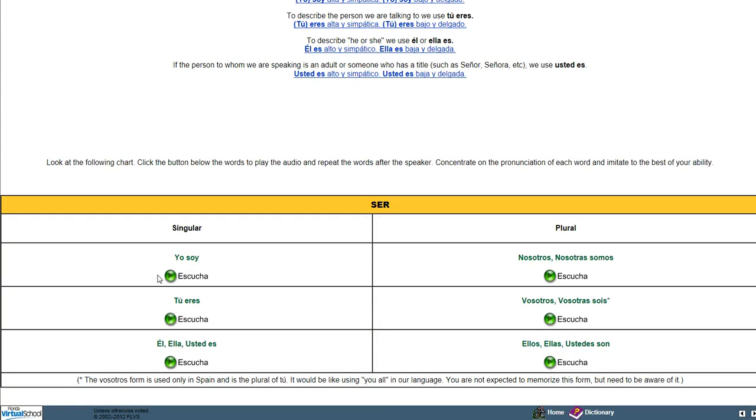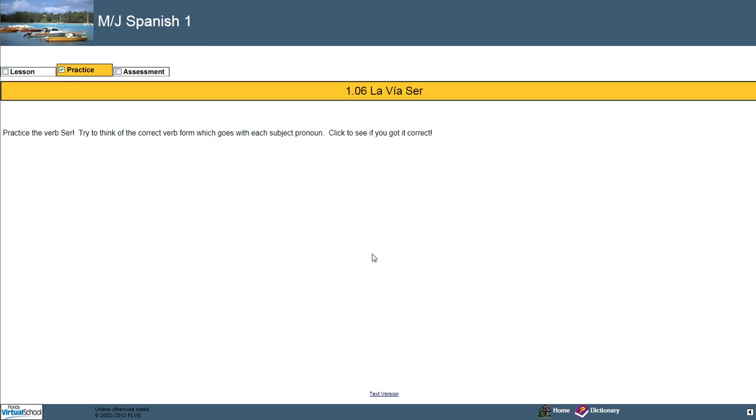These are the forms right down here, and don't forget to click on the little triangles to listen to them. These are the singular forms that we just discussed. There are also plural forms. Plural meaning we are fun, we are nice, etc. You all are. Remember these pronouns from the last lesson. If you don't, go back and look at 1.05 pronouns. And then you've got they are, which would be son. Okay, so we're going to keep going. We're going to click the little arrow to the next lesson.